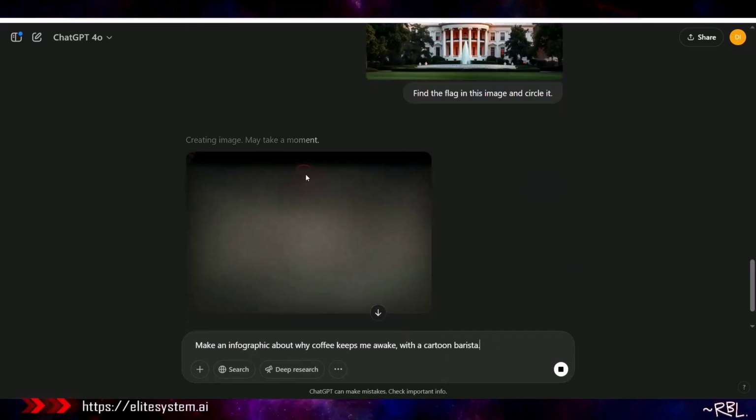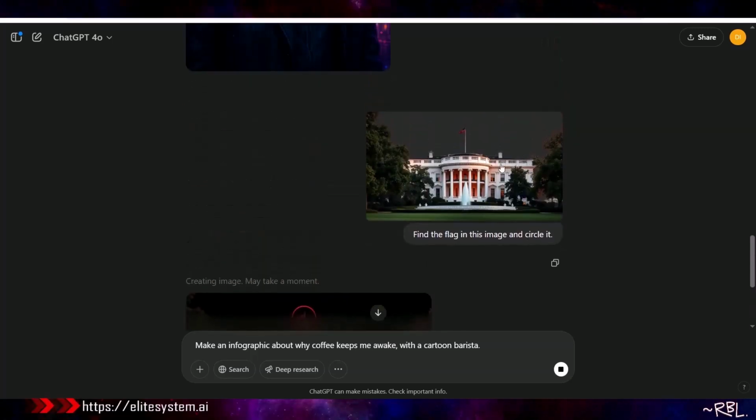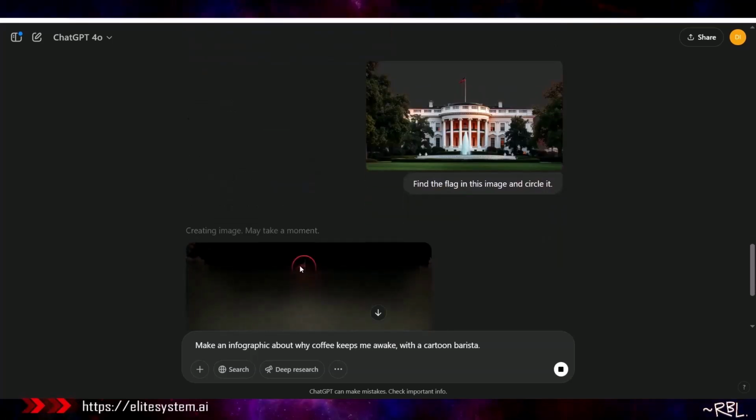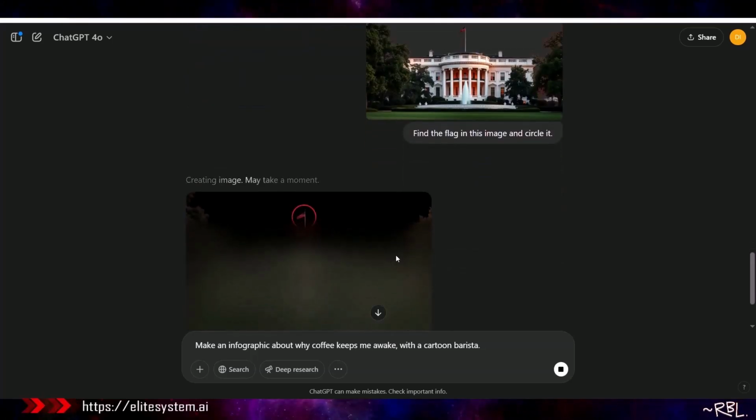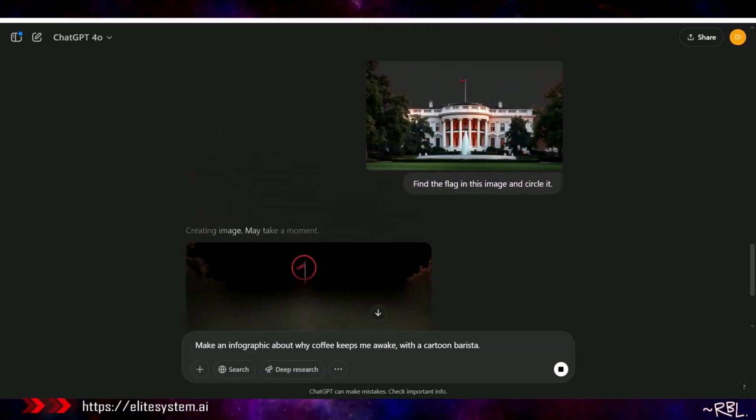All right. Oh, whoa, whoa. What is it? What is popping? It says, okay, find the flag in this image and circle it. Oh, wow. Look. No way. This is a leap forward, man. This is not bad. This is very cool. You see this? It actually did what I asked.